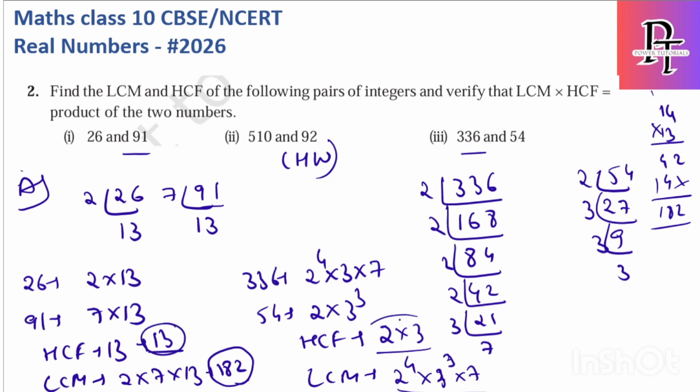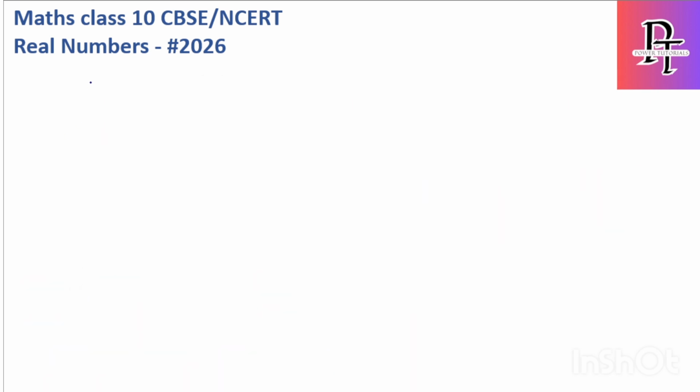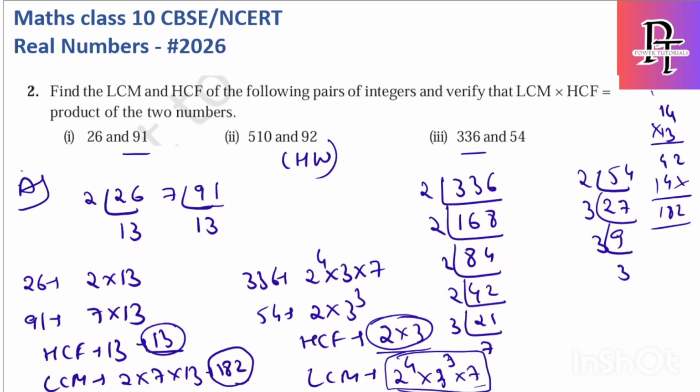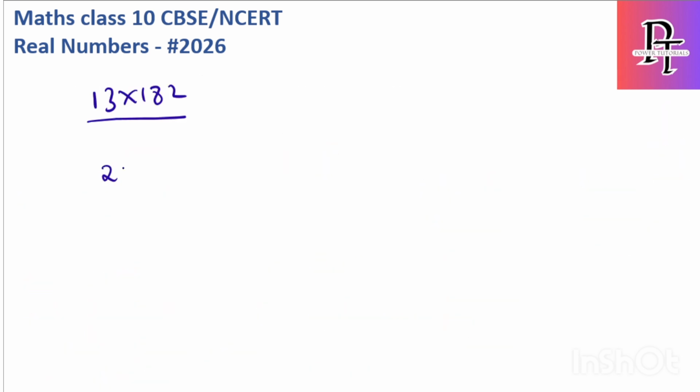And here the HCF is 6, and the LCM is a big number. Okay, let's keep it aside. They are also asking to verify whether these two are the same. So for verification, 13 into 182 should be equal to 26 into 91. I need to prove this.